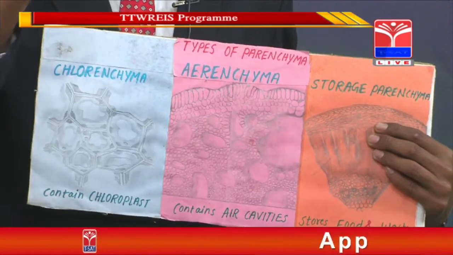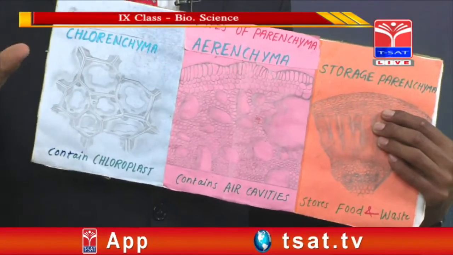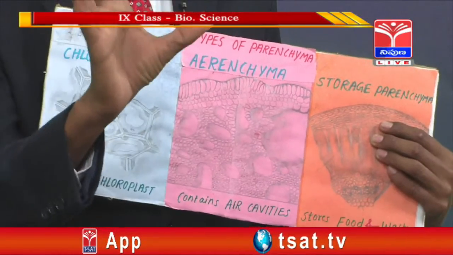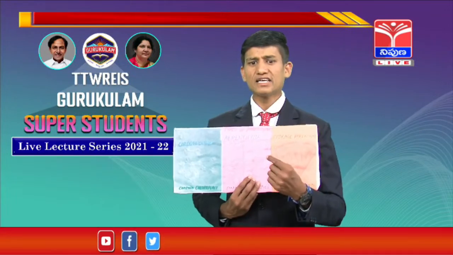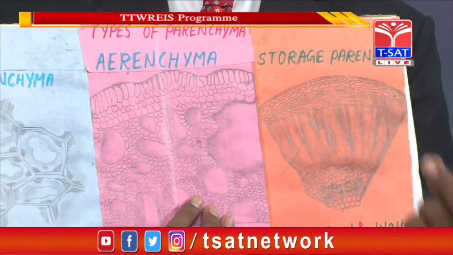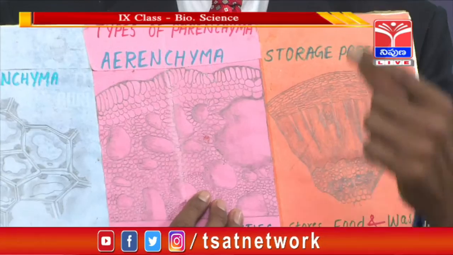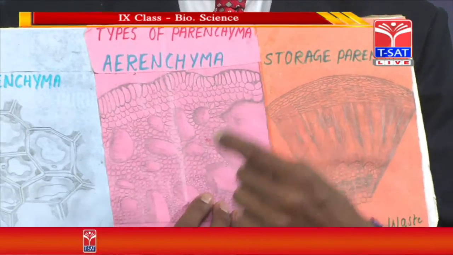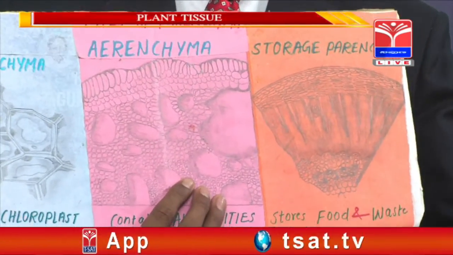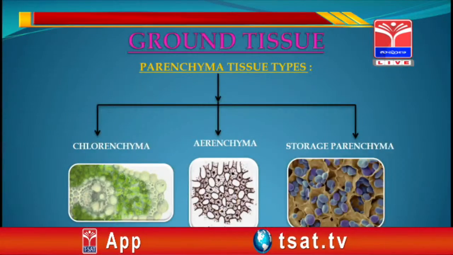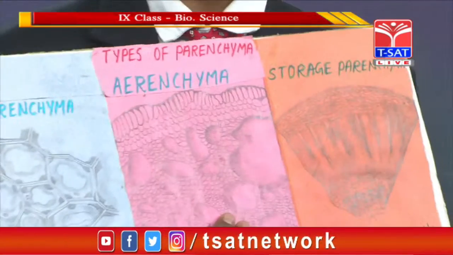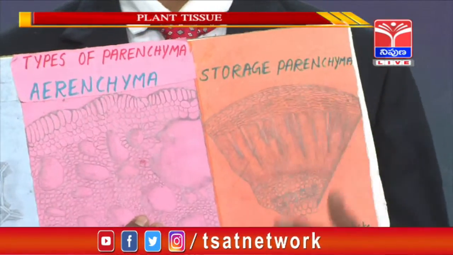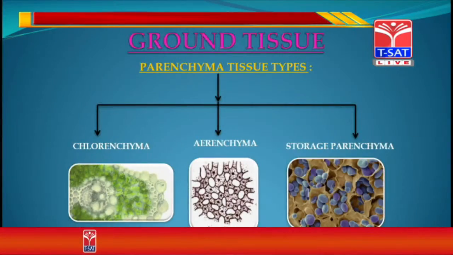The parenchyma which contains chloroplast is known as chlorenchyma, and the parenchyma which contains large air cavities is known as aerenchyma, and the parenchyma which is useful for the storage of food material and also for waste material is known as storage parenchyma. This is about this.